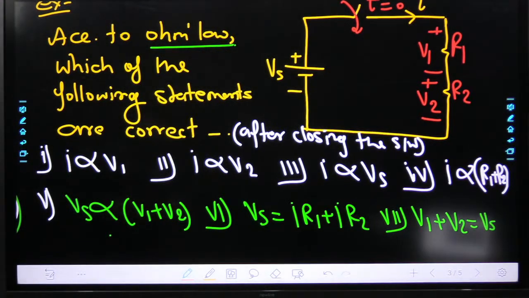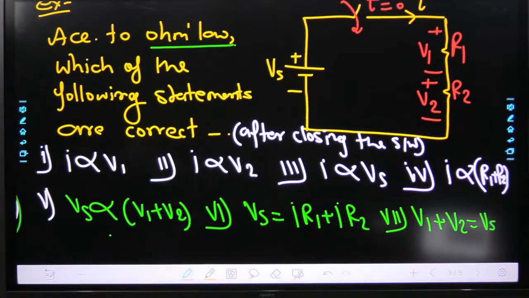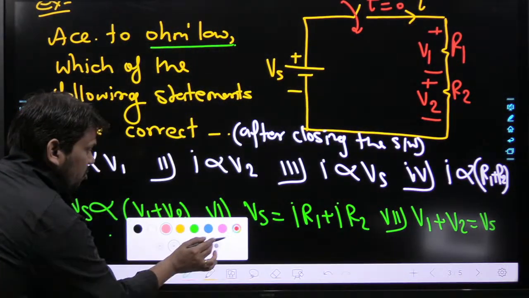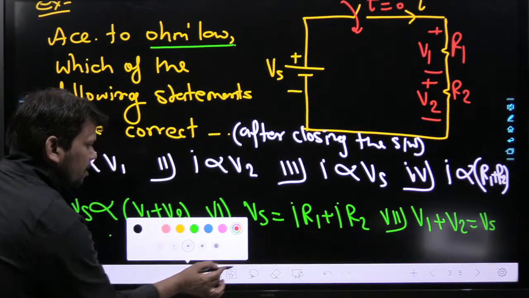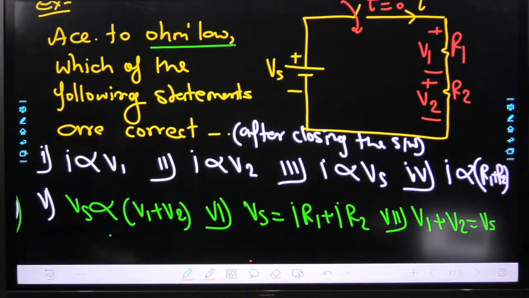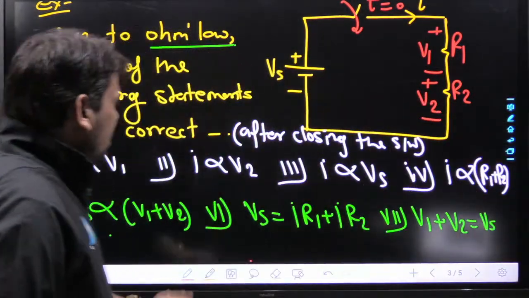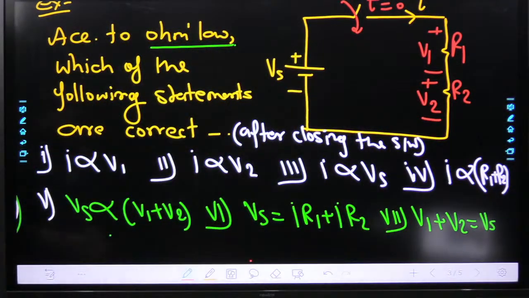It is really easy at this moment after discussion of the previous theory. Think over it and tell me how many statements can be correct.